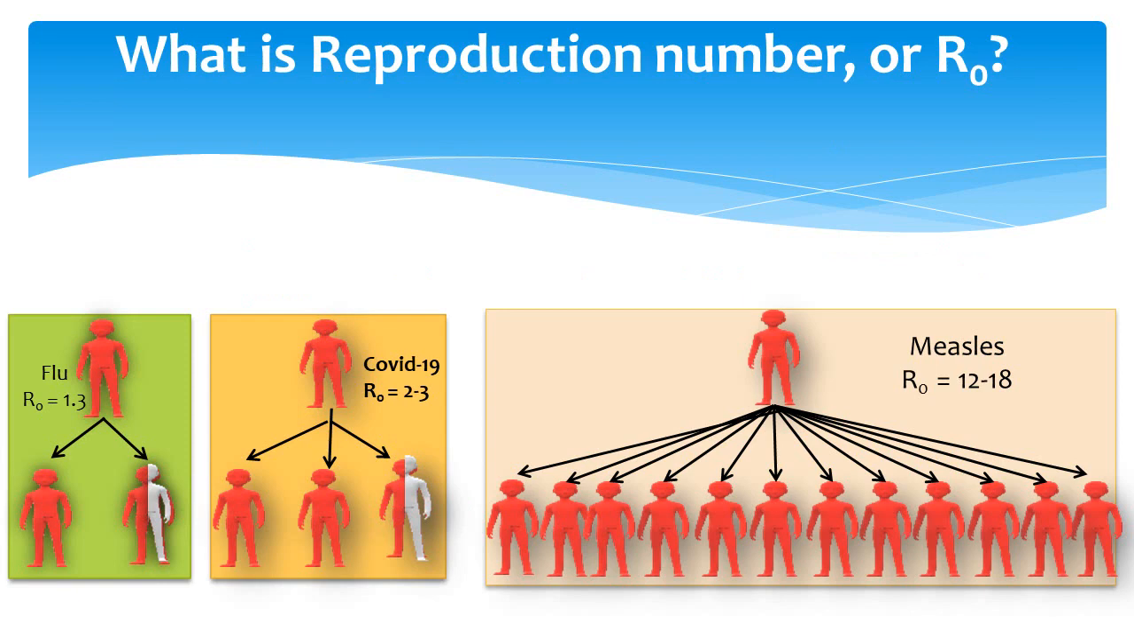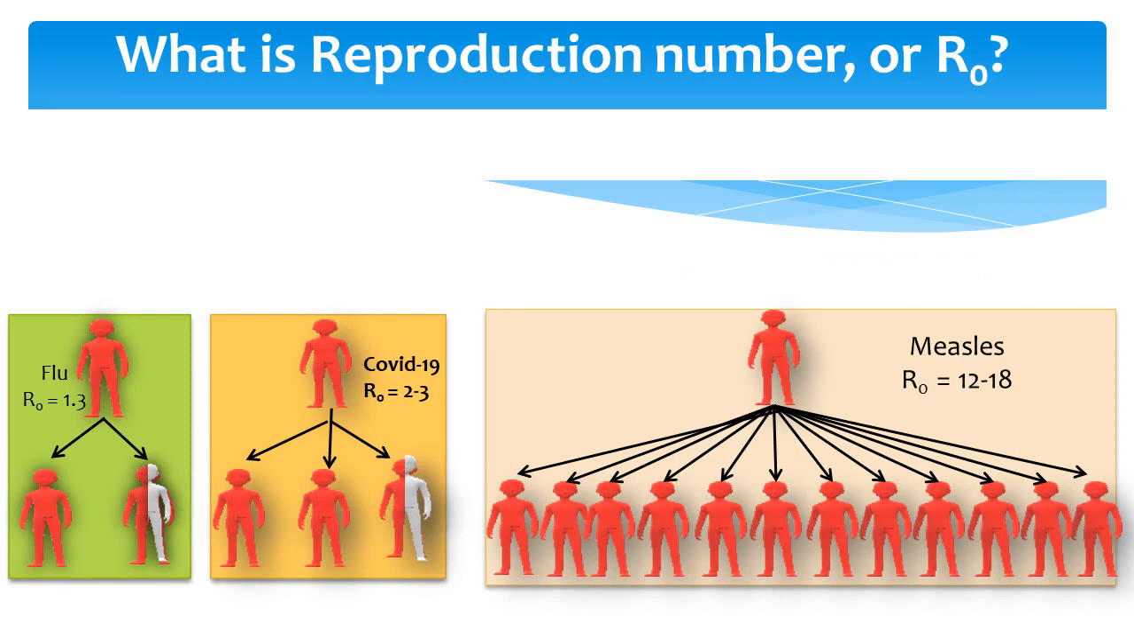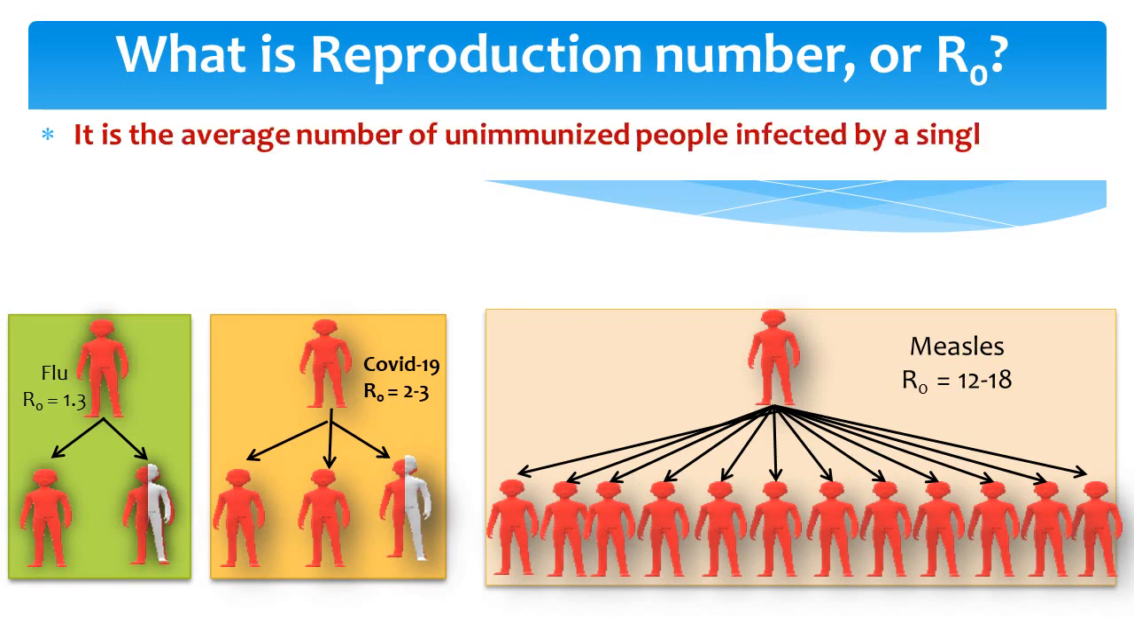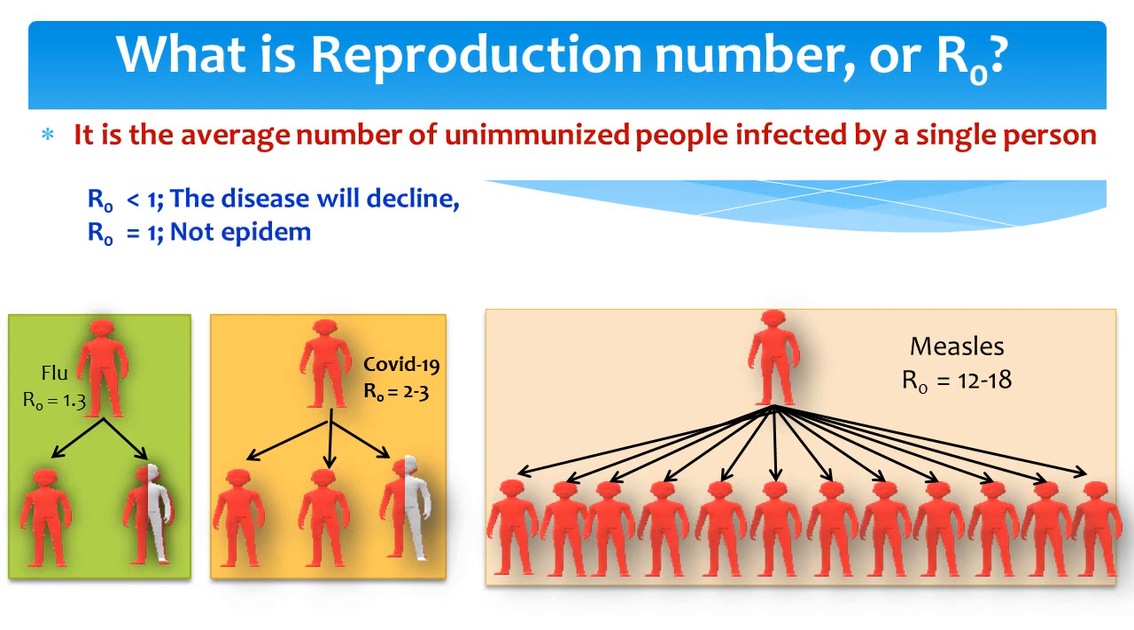Let's know about the reproduction number, or R naught. It is the average number of unimmunized people infected by a single person. It's a mathematical term which represents how contagious a disease is. If R naught is less than 1, each existing infection causes less than one new infection and hence the disease will decline. If R naught is equal to 1, then the disease will stay alive but it will not be epidemic.